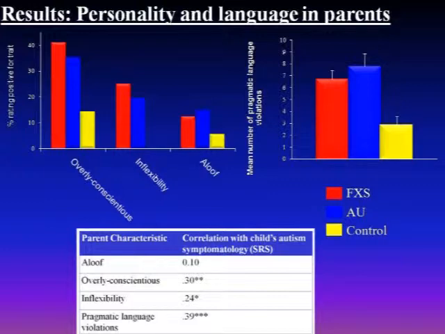Okay, a similar pattern for pragmatic language violations, and I should say pragmatic language violations are things like having difficulty with conversation, so going on tangents, going on too long, not being able to correct a message if your interlocutor hasn't understood it. So this is the mean number of pragmatic language violations committed by each group, and you can see both the Fragile X and autism groups are committing many more pragmatic language violations in conversation. And then finally, these are our correlations here. Three out of the four parent characteristics that I just described for you correlated significantly with autism symptomatology in the children.